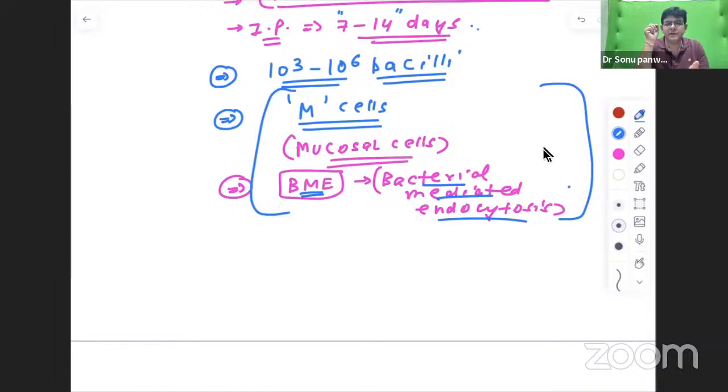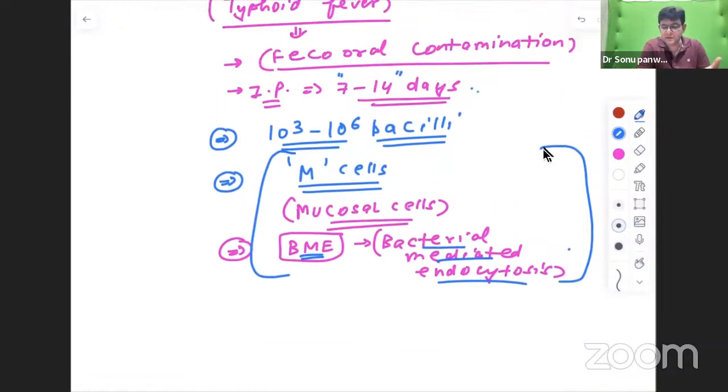In typhoid fever, firstly the bacteria are in the lymphatics, and after that they go into the blood. That is what is termed primary bacteremia, and later on secondary bacteremia happens. This is what you need to write in the exam, how the infection happens. Mostly in India, it is fecal-oral. Incubation period is 7 to 14 days. Then the loading dose: if this much bacilli is not there, then the infection will not happen.